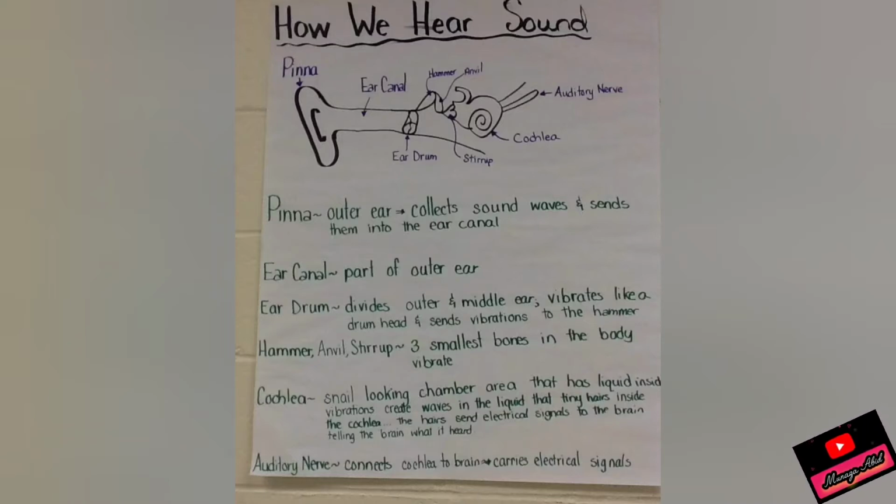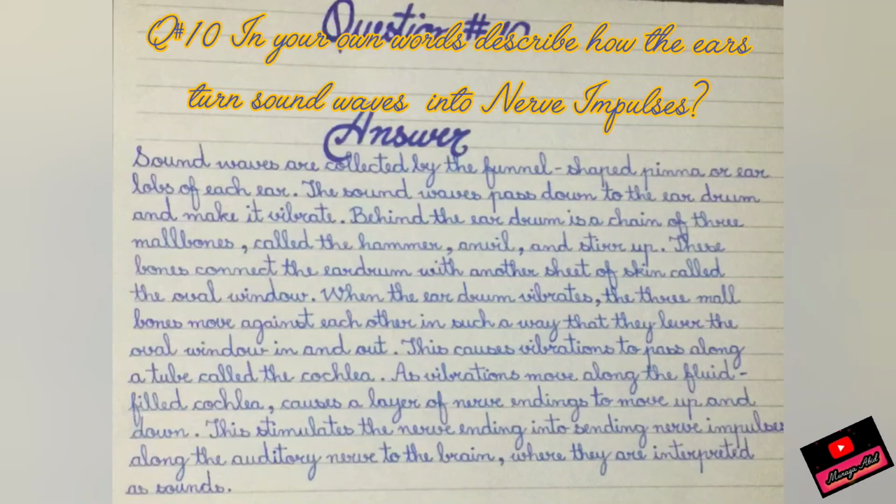This liquid sends the signals. Which signals? Auditory nerves are there. These nerves send the signal to the brain. So the sound waves are changed into nerve impulses through auditory nerves. Now we will start our questions. Question is, in your own words, describe how the ears turn sound waves into nerve impulses.